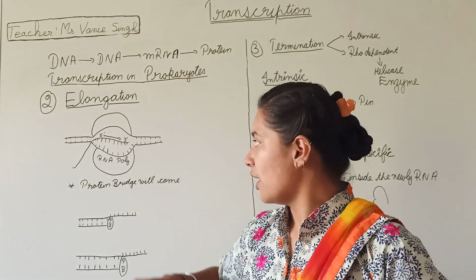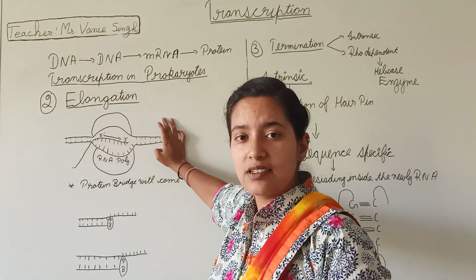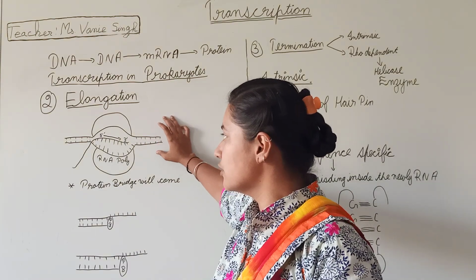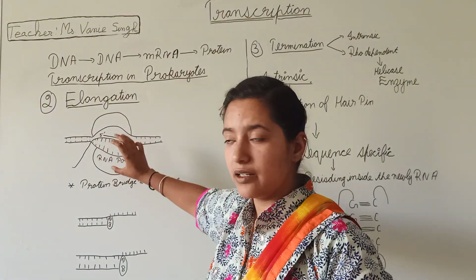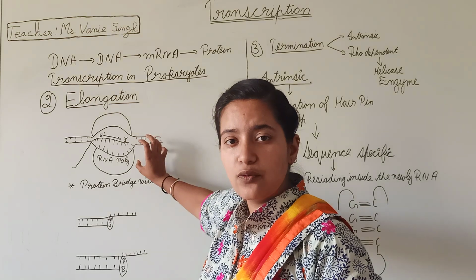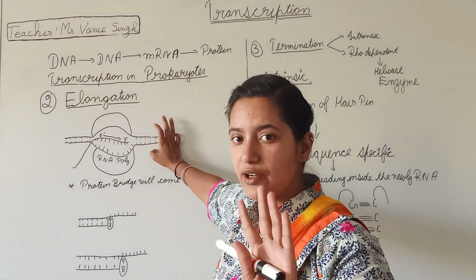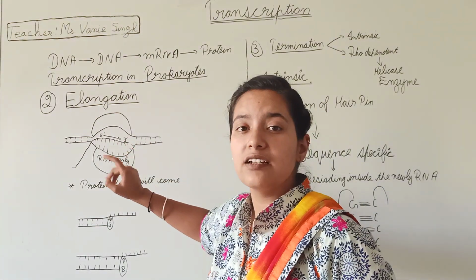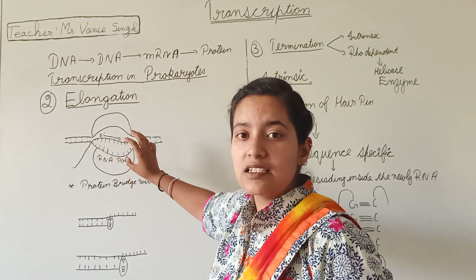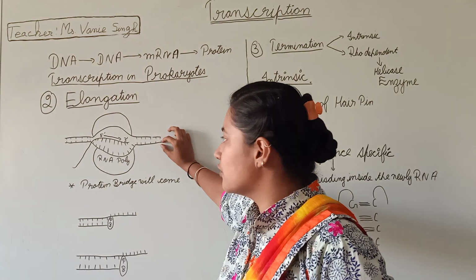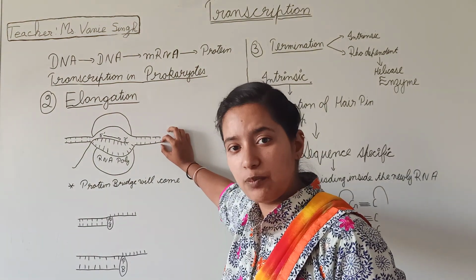Okay. So as you can see, I have drawn this diagram. What will be happening here? RNA polymerase will get attached to the DNA strand. First point is this. After that, this downward DNA strand will work as the template.